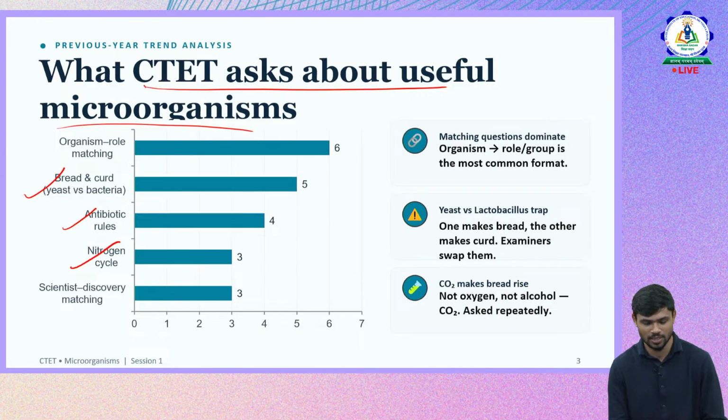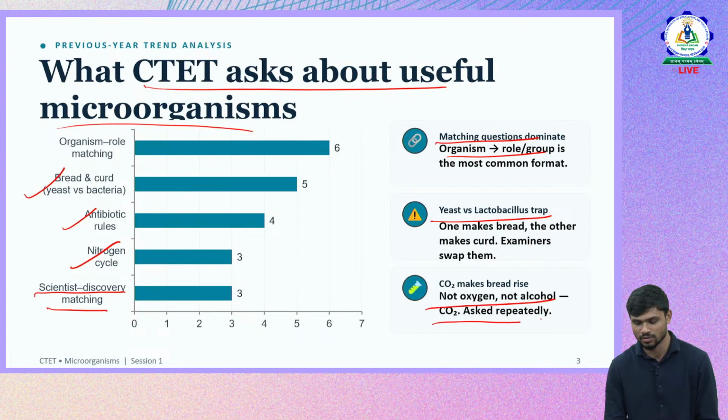And also apart from that, the scientist discovery matching. This is one more most important concept, where most of the questions will be from matching the scientists with their discoveries, and also matching the microorganisms and their uses. Especially yeast, how yeast is useful, how lactobacillus is useful and all. The nitrogen cycle is also important, but mostly it is the matching of scientists with the discoveries and the matching of microorganisms with their uses in our daily life.